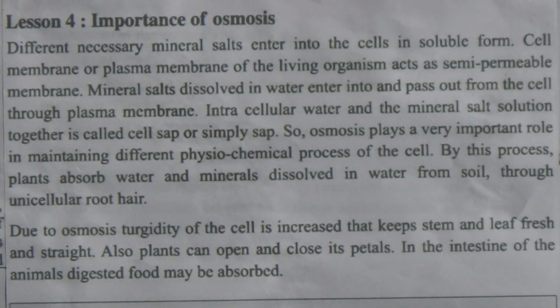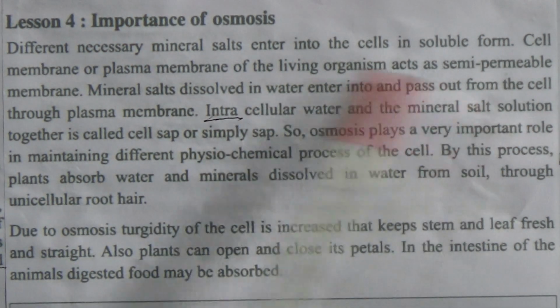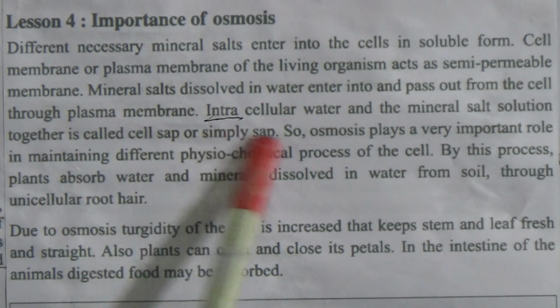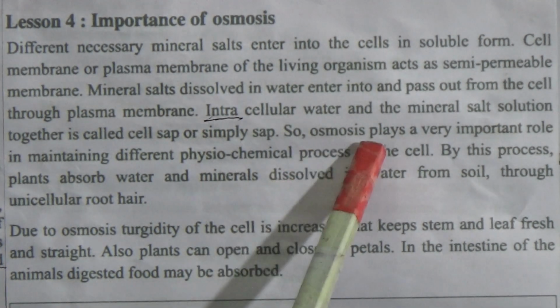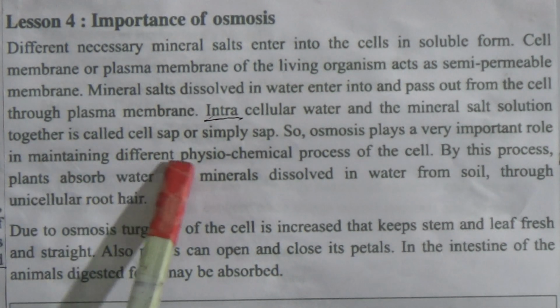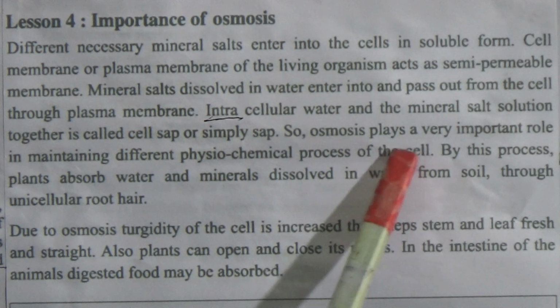The intercellular water and the mineral salt solution together are called cell sap, or simply sap. Osmosis plays a very important role in maintaining different physiochemical processes of the cell.